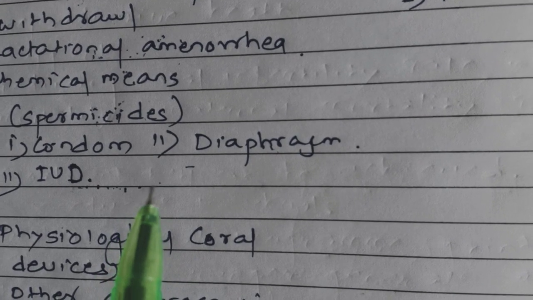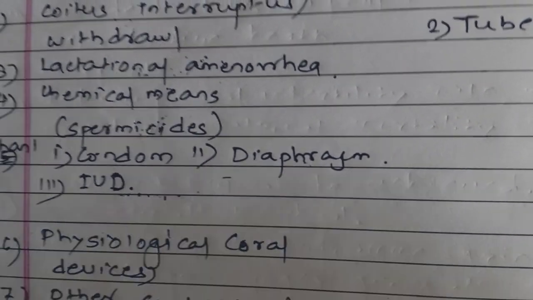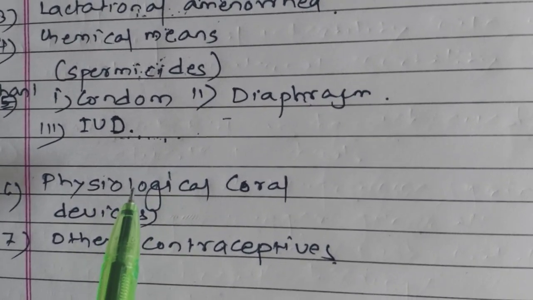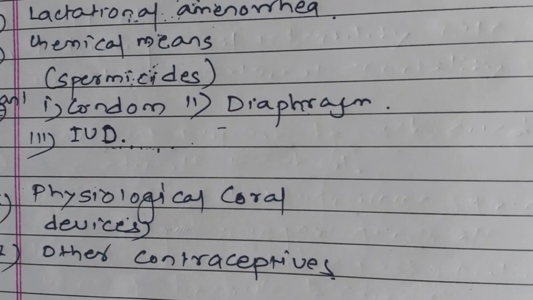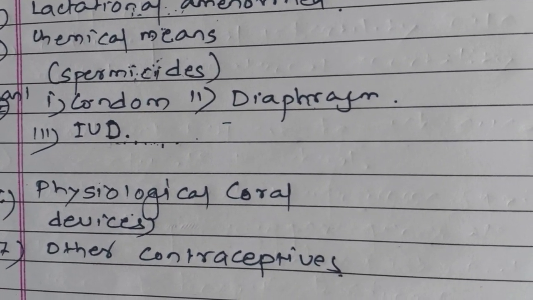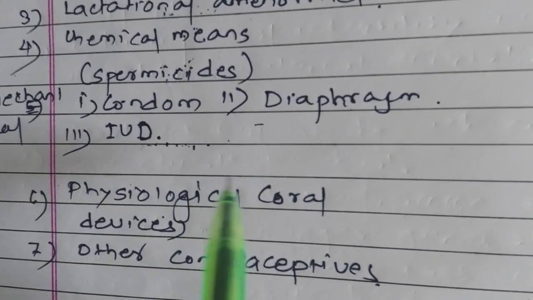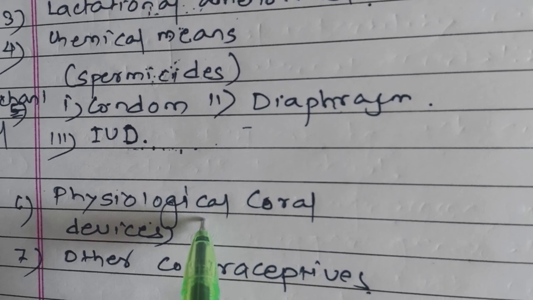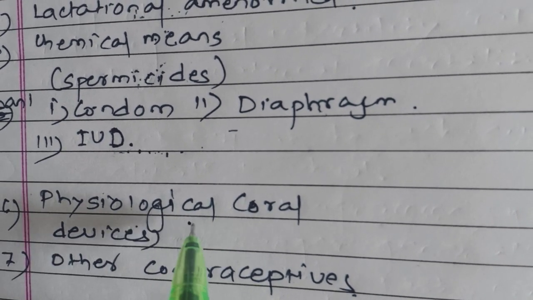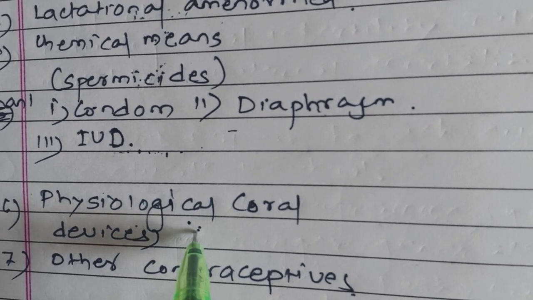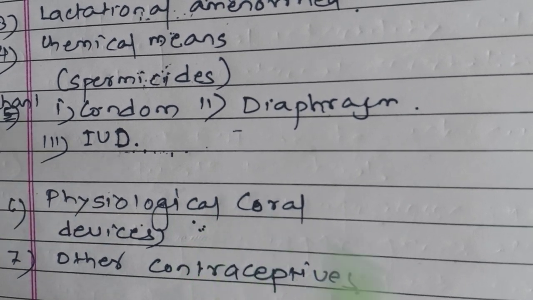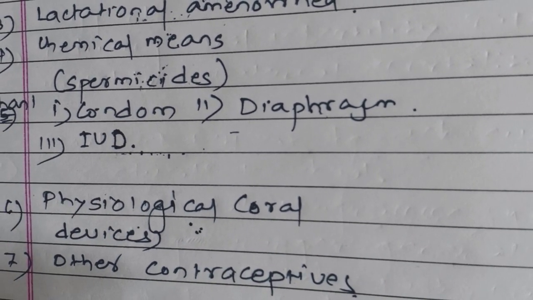Okay, next one is the physiological means, oral devices. आता ओरल डिव्हायसेस काय आहेत? Such oral devices are in the form of tablets called pills, आपण गोळ्या म्हणतो. So these oral pills are used by the female partner and they inhibit ovulation.